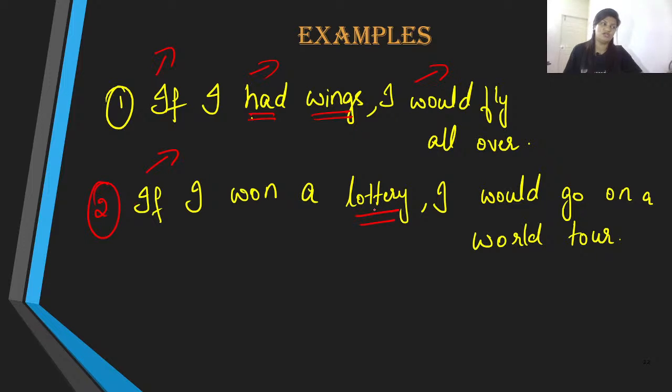So this is something that we are imagining. If I won a lottery, then in that case, if I had enough money, I would go on a world tour. This is the outcome of the condition that has been fulfilled. But then again, it's an imaginary situation. I'm not sure if that's going to happen. It's all in my head. So this is our improbable condition.